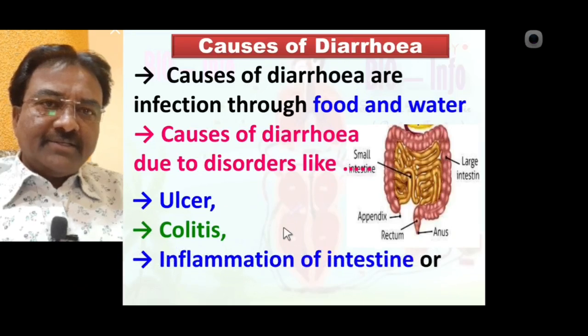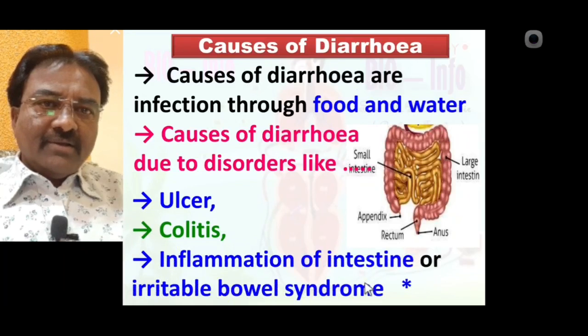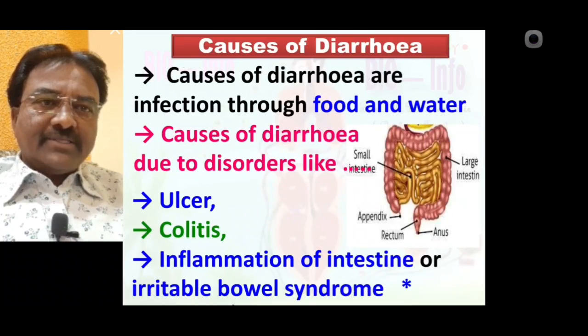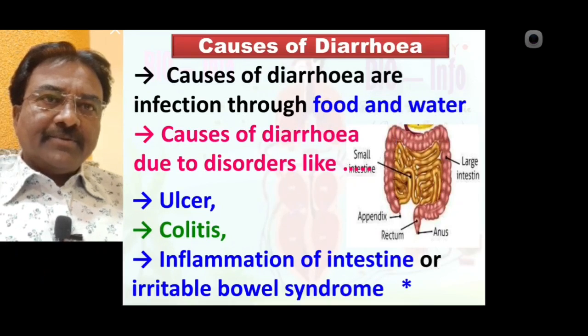Number 3, inflammation of the intestine or irritable bowel syndrome also causes diarrhea. Note all these different causative factors of diarrhea, and these factors create a diarrhea-like condition. Up to this we discussed in detail.